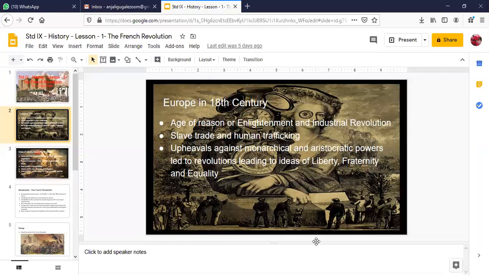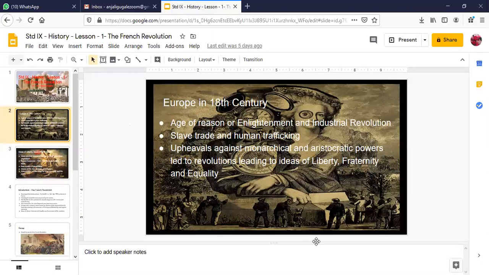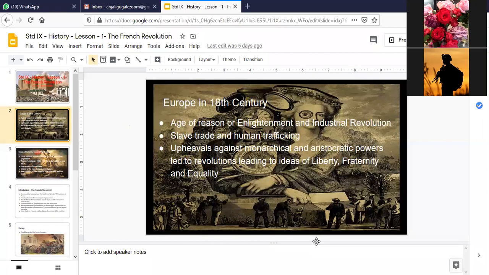Before that time, right from 600 AD to 1200, by the end of the 12th century, we have in Europe something known as the Dark Ages. Dark Ages means a period when only the church was most powerful, the clergy was most powerful, the religion was most important in Europe, and people were not encouraged to experiment or do any kind of logical thinking or scientific discoveries or inventions. It was not recognized, it was not valued. Only the church had all the powers and privilege from the religion point of view.